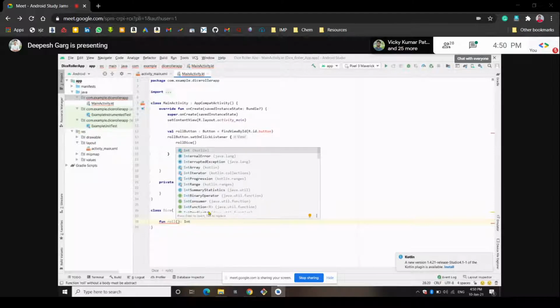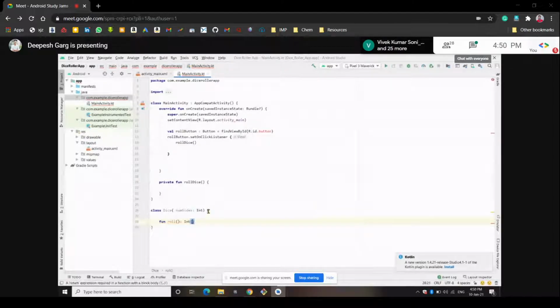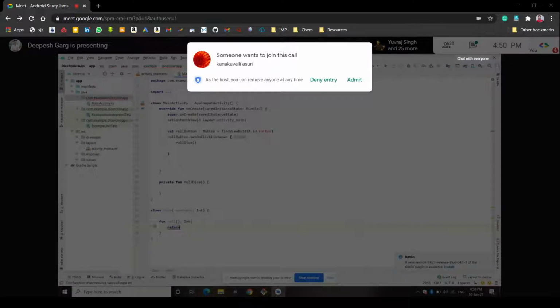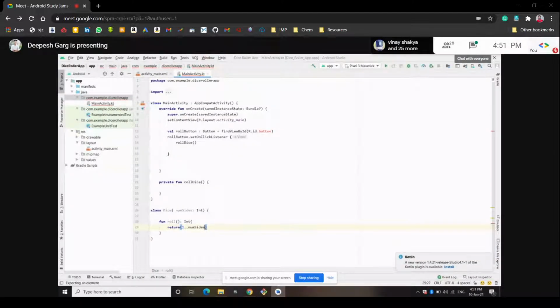I'm doing this a second time, so let's create this function again. It was returning one random number from 1 to the number of sides. That was 6 earlier. So we got the number of sides, and it was randomizing this using the random function. Okay, so you have seen this.